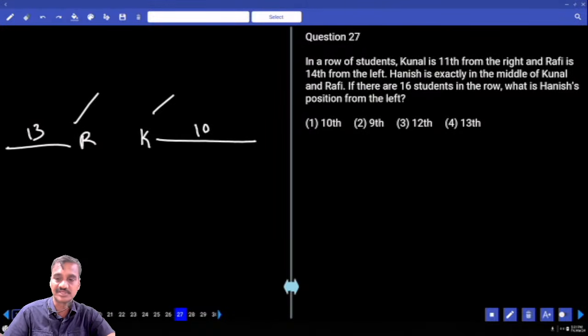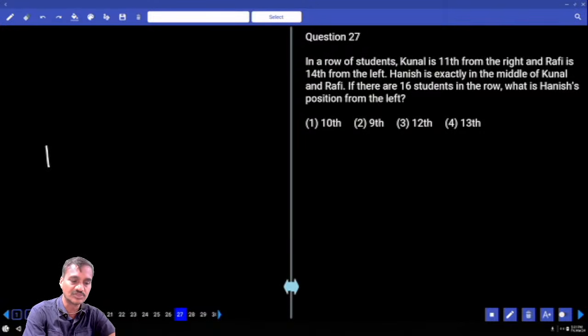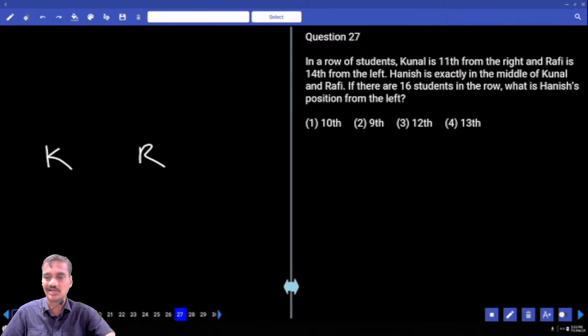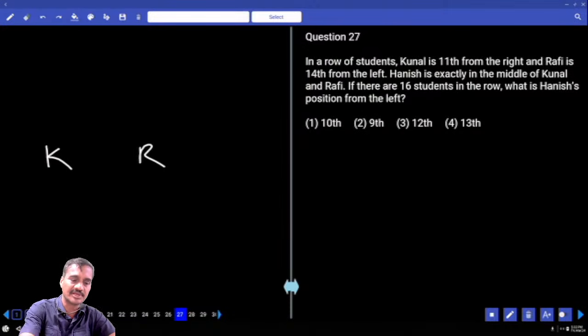That means this Rafi cannot be to the left hand side of Kunal, Rafi must be to the right hand side of Kunal. Now Kunal is here and Rafi is here. Then Hanis is exact in the middle of Kunal and Rafi. There are 13 students in the row. What is Hanis' position from the left hand side? Yes, tell me any answer to this one. Hanis is exact in the middle of this one. If Hanis is exact in the middle of this one, Kunal is 11th from the right hand side.